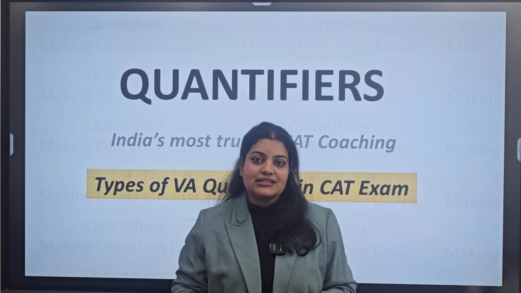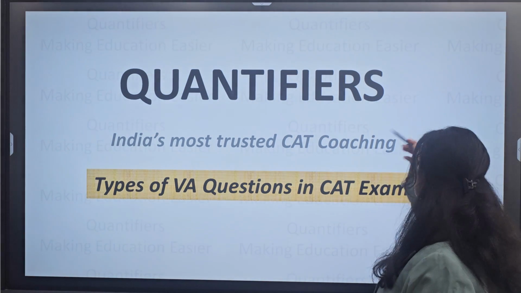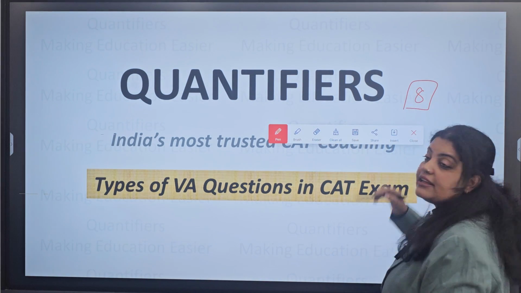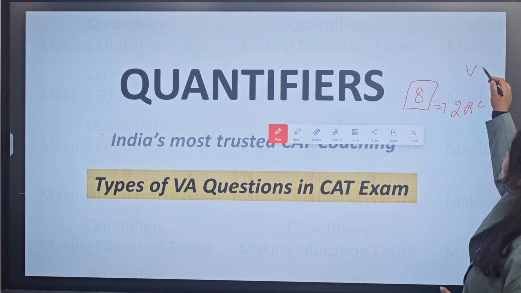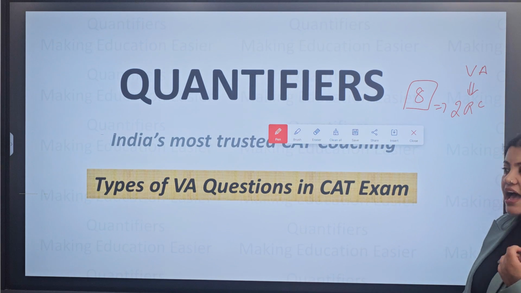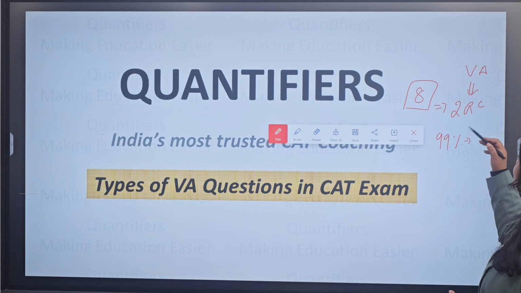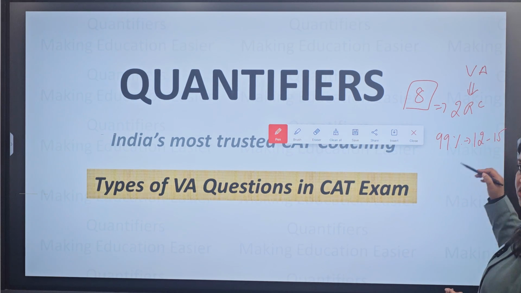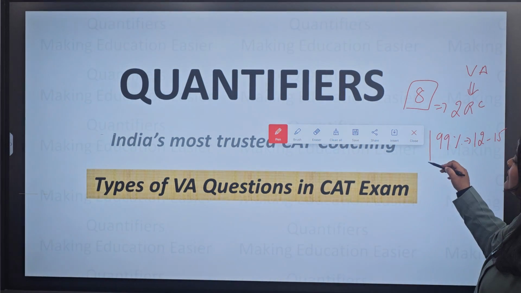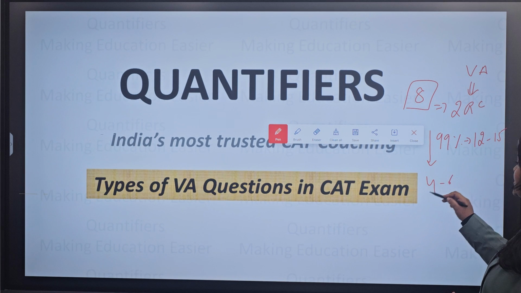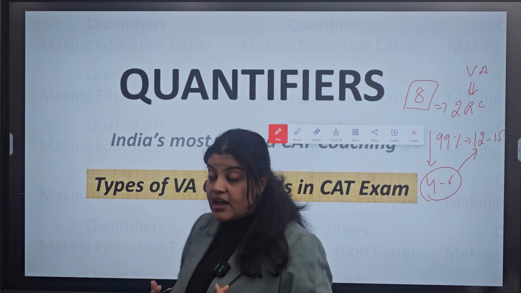But we now need to understand that there are 8 questions of the verbal ability in a CAT paper. So that sums out to be almost 2 RCs. So the verbal ability section is equivalent to 2 RCs. And in case we look at the 99 percentile, you have to do a minimum of 12 to 15 questions. So in case out of the 8 questions here from the verbal ability section, you are able to pull out somewhere around 4 to 6 questions, the pressure actually reduces in terms of your reading comprehension section.